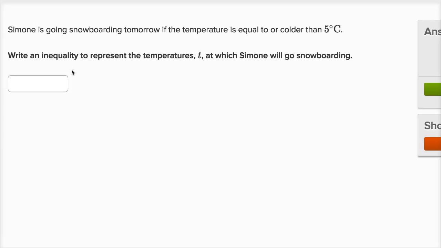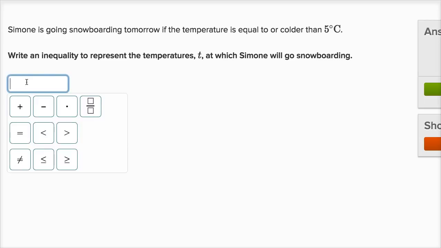Simone is going snowboarding tomorrow if the temperature is equal to or colder than 5 degrees Celsius. Write an inequality to represent the temperatures at which Simone will go snowboarding. So you might want to say, oh, well, maybe T is less than 5 degrees. Remember, they're telling us that the temperature is equal to or colder, so she's even willing to go snowboarding if it's less than or equal to 5 degrees.